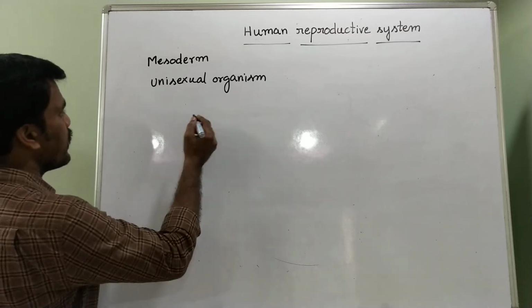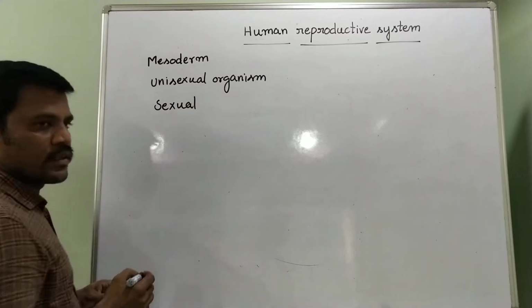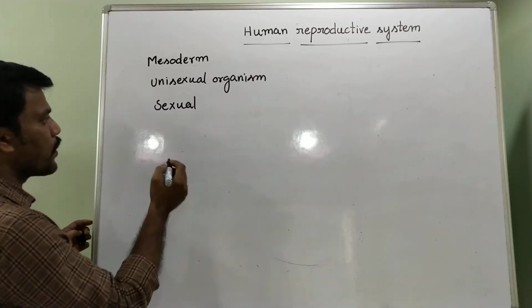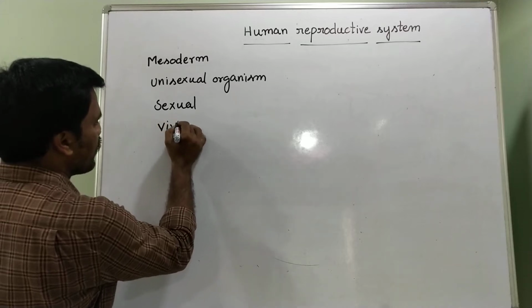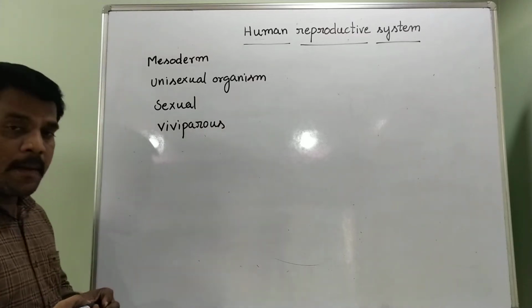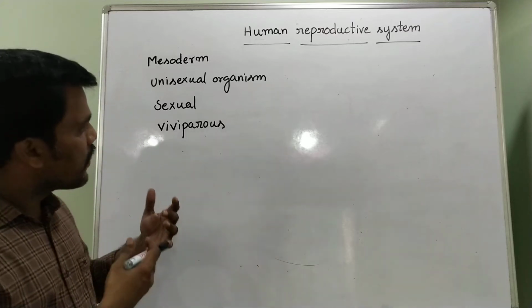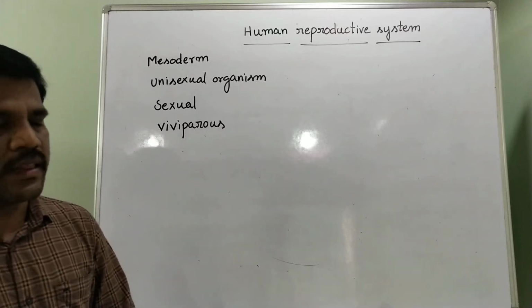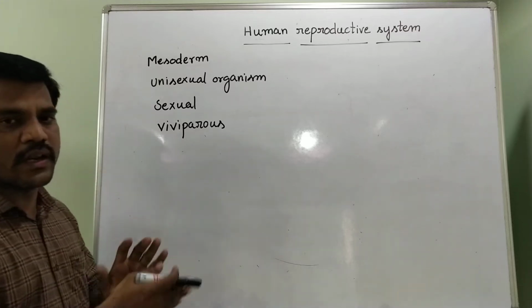Next, human beings are sexually reproducing organisms. There is no asexual reproduction, only sexual reproduction occurs. Human beings are viviparous organisms, because the development of the embryo occurs inside the female body. The female produces immature young ones and directly gives birth to them. That's why we are viviparous organisms.